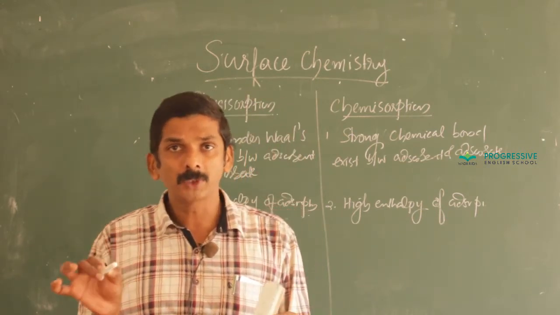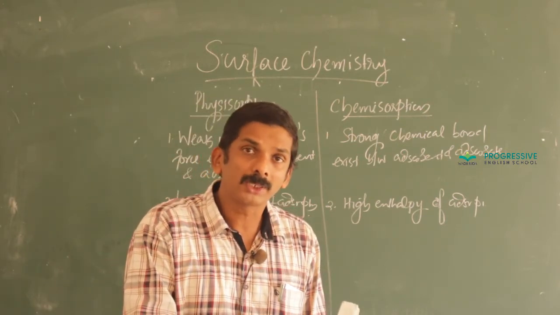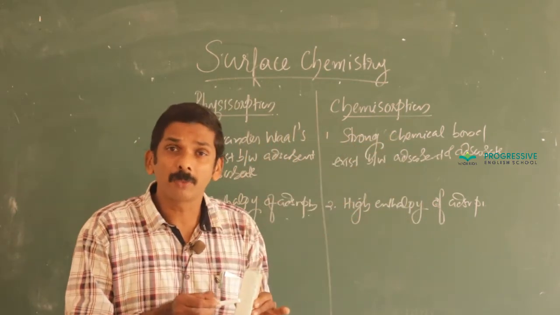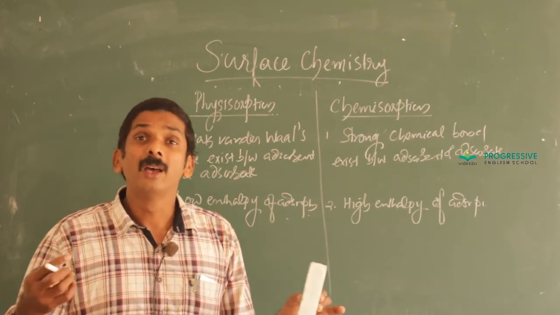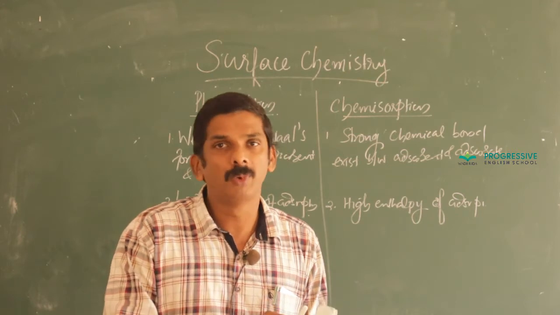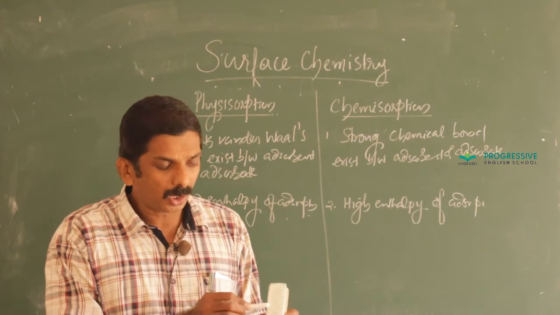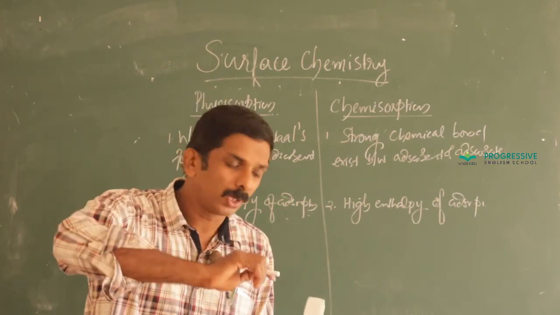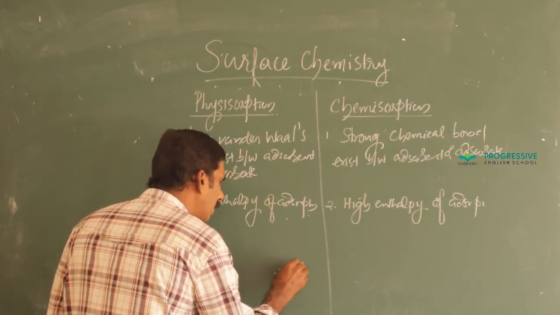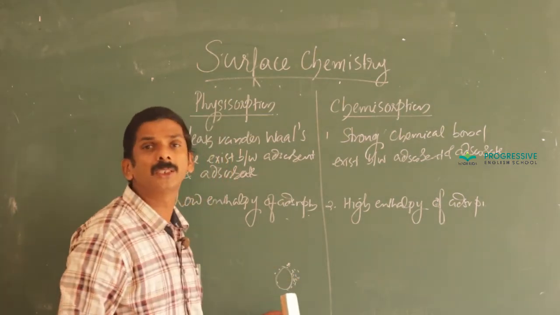While in the case of chemisorption, when a particular adsorbate gets deposited or adsorbed on the surface, a strong chemical bond exists between that adsorbent and adsorbate. Hence, they hold tightly to the adsorbent surface and are irreversible. And one more point: in physisorption, due to weak intermolecular force, other adsorbate molecules can also exist on the surface, so multi-layer formation takes place.